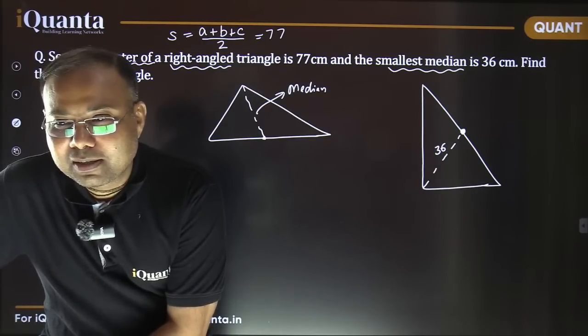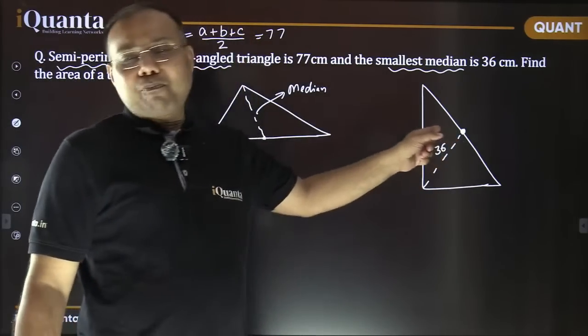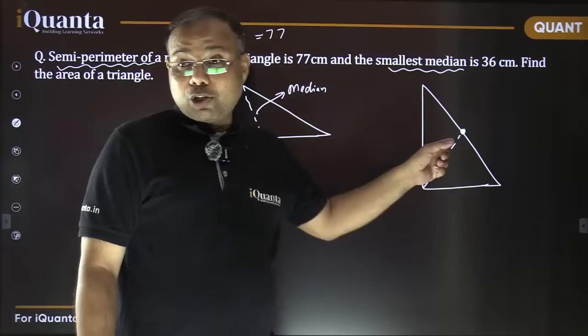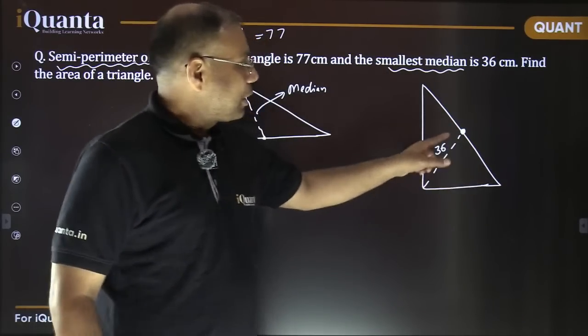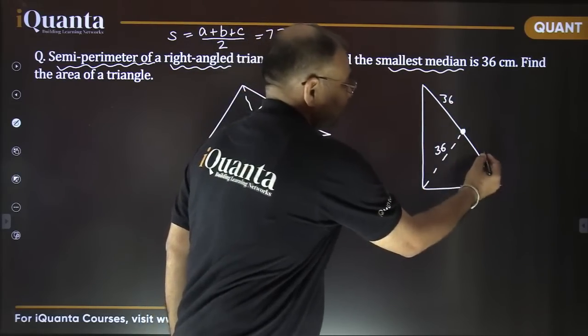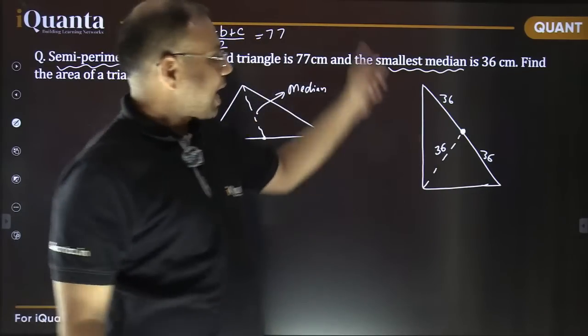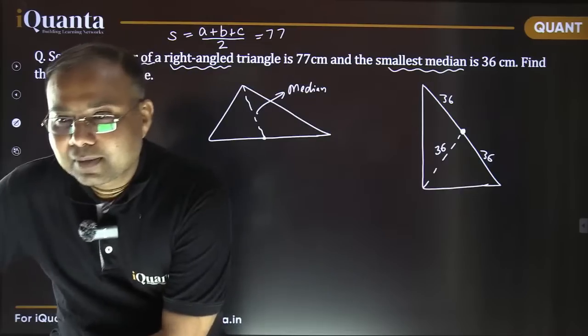Very good, Love Krishna. Perfect. Yes, it is circumcenter. So basically midpoint of hypotenuse of a right triangle is equidistant from three vertices. तो ये 36 है, तो ये भी 36 है, और ये भी 36 है. That means hypotenuse comes out to be 72. Exactly.